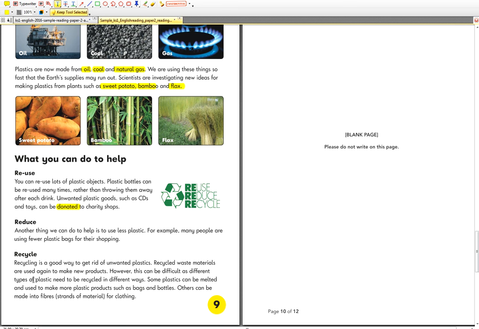However, this can be difficult. Some plastic can be melted to use for products. What can you make with recycled plastic? And you can even make fibers, and clothes. So we can make bags with recycled plastic, bottles, and clothing. Let's put clothing here, highlighted. I'm going to write clothes.